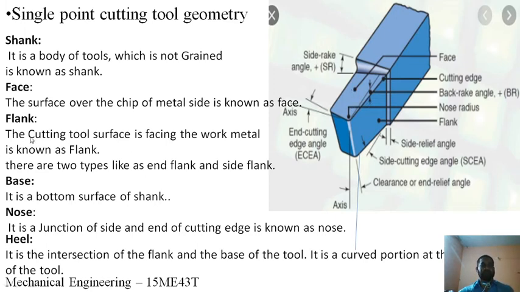The flank, the cutting tool surface facing the work metal, is known as the flank. There are two types of flank, end flank and side flank. So if the cutting action takes place with this edge, this is the surface which is facing the work surface. If the cutting takes place from this edge, then this is the surface which is facing the work surface or work material. These three surfaces are called the flank.